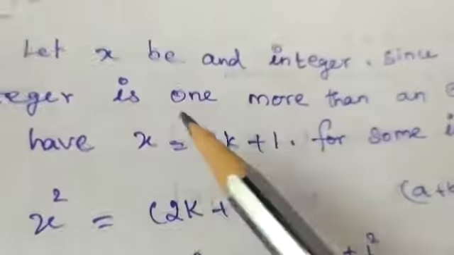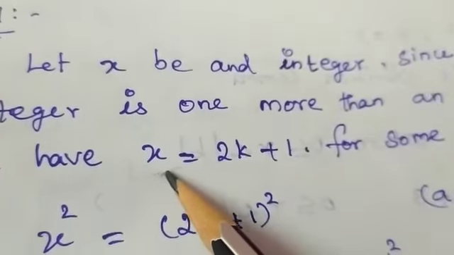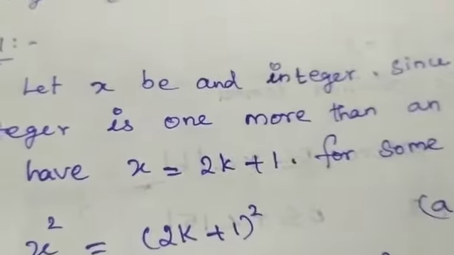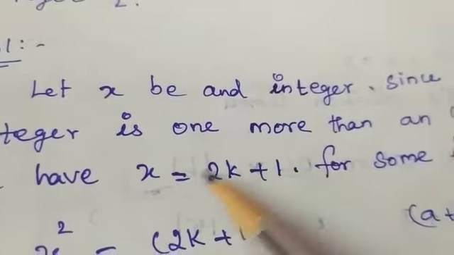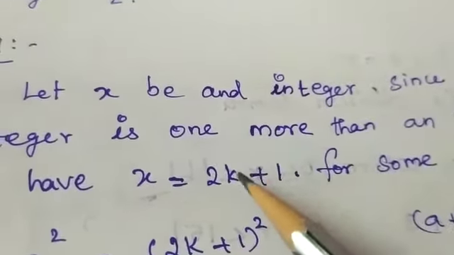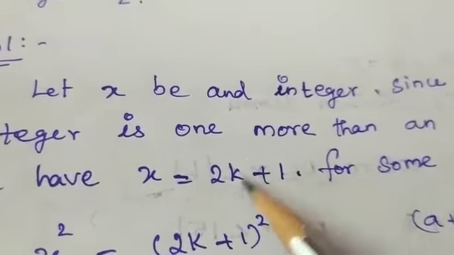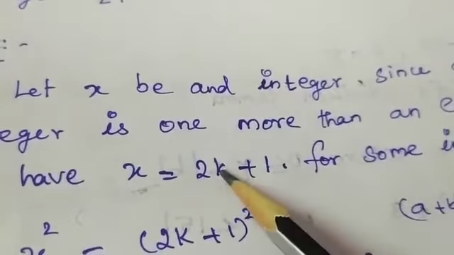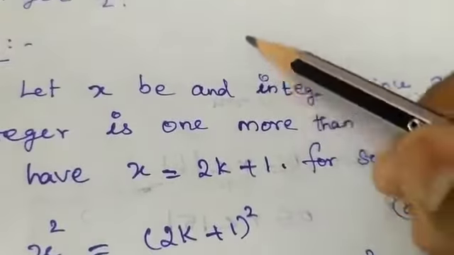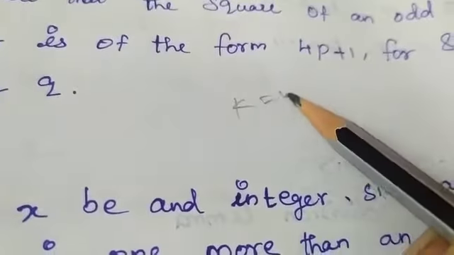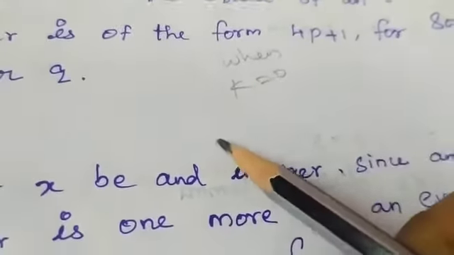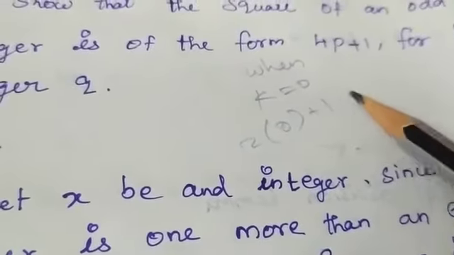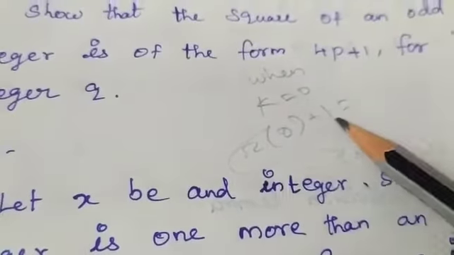We already know that k is an integer, and let us put some values to find if this number becomes odd or not. Let us see. If we put k equal to 0, we'll see 2 into 0 plus 1, this will become 0 and only 1 will be remaining.